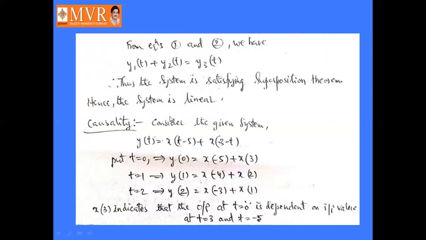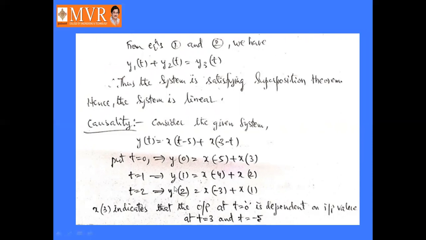Okay. Then coming to causality. Consider the system y of t equal to x of t minus 5 plus x of 3 minus t. Put t equal to 0, then it becomes x of minus 5 plus x of 3. Put t equal to 1, then y of 1 equals x of minus 4 plus x of 2. Put t equal to 2, then y of 2 becomes x of minus 3 plus x of 1.